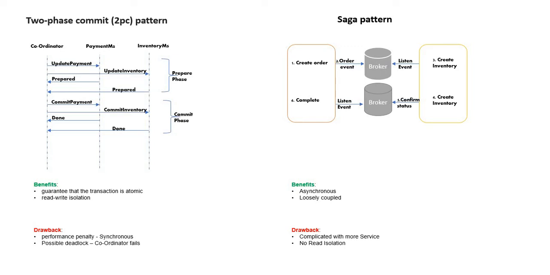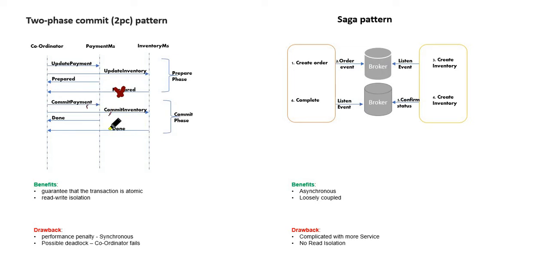Let's say the coordinator is sending data to payment and to inventory, and the inventory fails. In that case, what will happen? If the inventory is failing, instead of commit, the coordinator asks for a rollback.